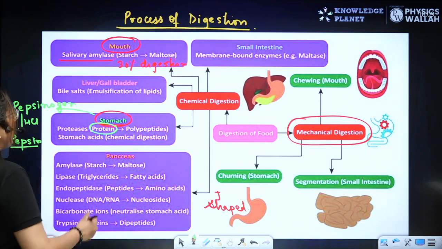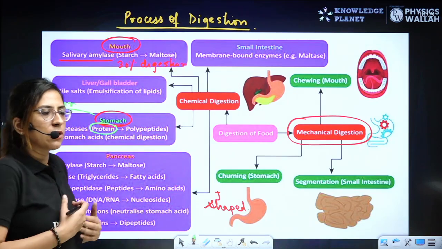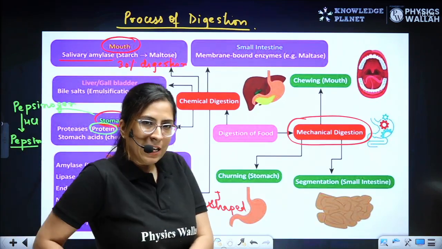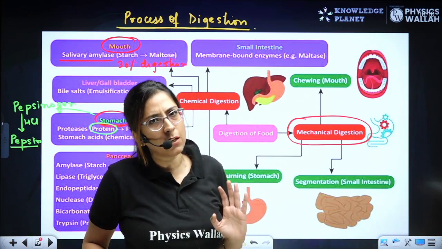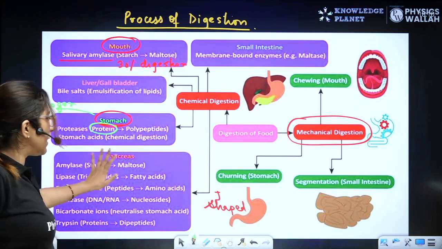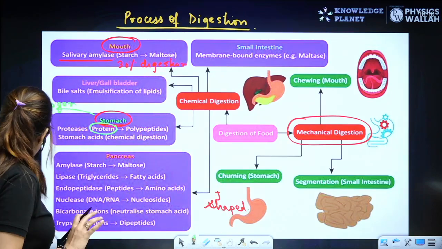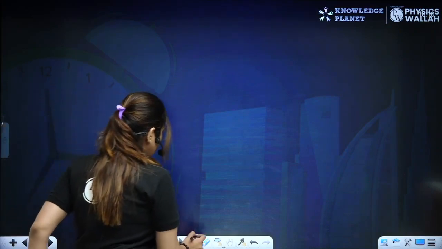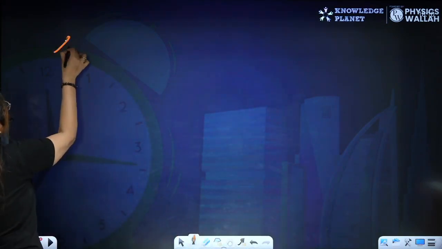Now let's move further and talk about another region. After the stomach, we have the small intestine region. The major digestion will occur in the small intestinal region. I'll be discussing this, but just have some patience.